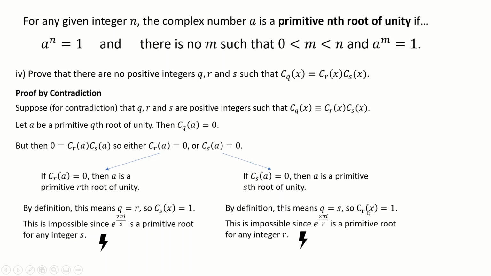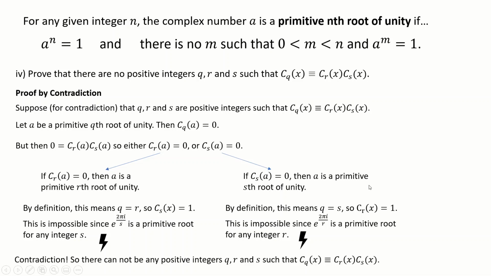So the crux of the argument here is that you cannot have a polynomial Cn of x be equal to 1. That is not possible. Because you've got this product, basically you're saying if the left-hand side is equal to 0, then one of the right-hand factors is equal to 0, and you cannot have this possibility of one of these polynomials just being 1. So that's the contradiction. There cannot be any positive integers Q, R, and S that satisfy this. And that's the question done, really.